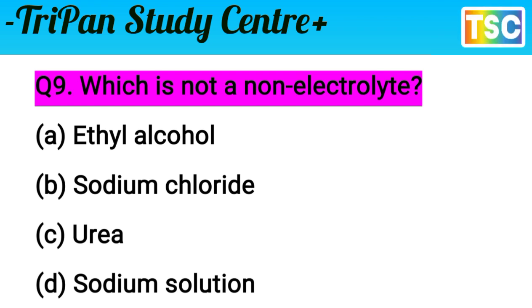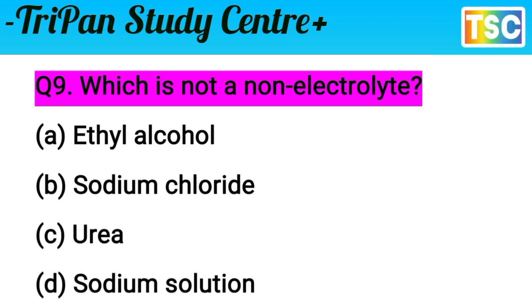Question here. Which is not a known electrolyte? Question is very interesting. कि कौन सा गैर इलेक्ट्रोलाइट्स नहीं है? क्या A: एथिल अल्कोहल, B: सोडियम क्लोराइड, C: यूरिया, D: सोडियम सॉल्यूशन? You know that the question is very interesting. Which is not a known electrolyte? Not an electrolyte. This means the ethyl alcohol, urea, sodium solution.